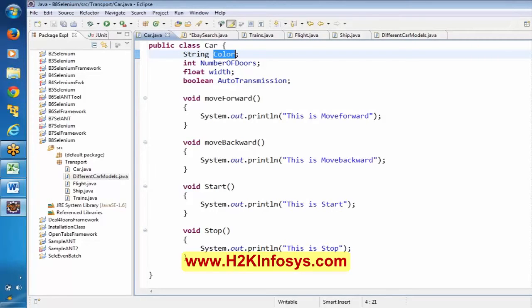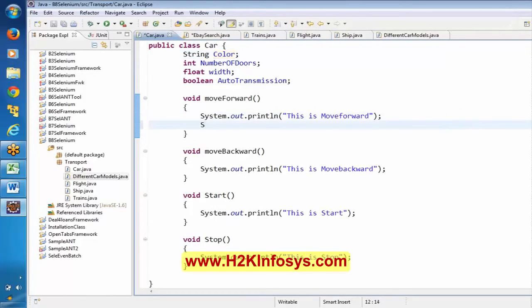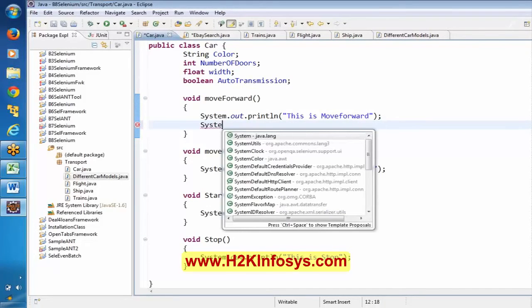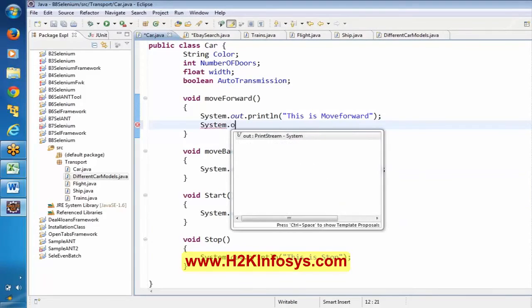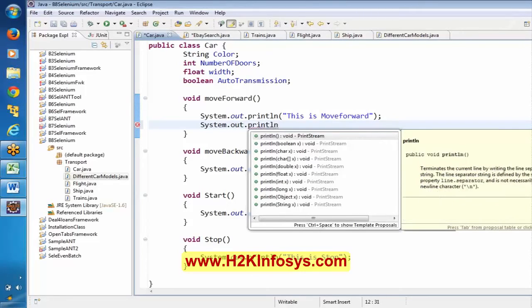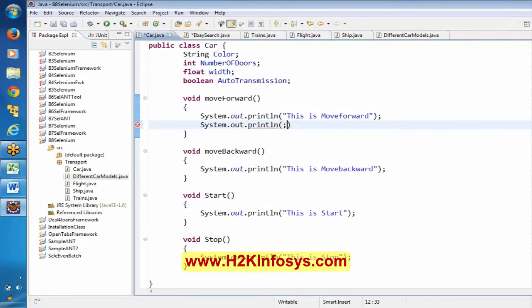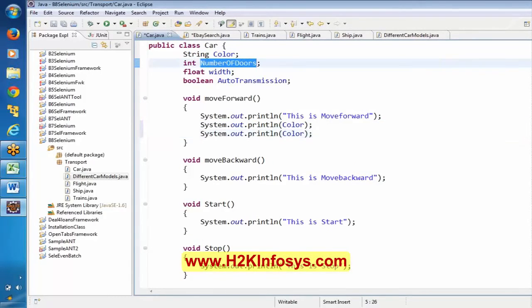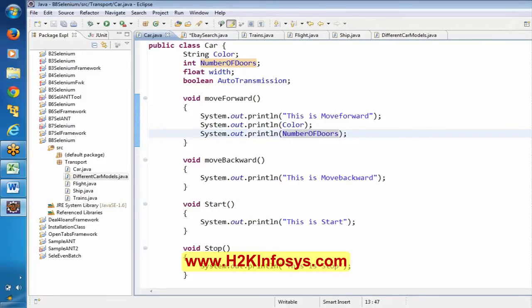So for that reason, let me write a System.out.println. Here, let us print this color. If I mention this color, directly it is going to be printed over here. In a similar way, I can print the number of doors here. So I am making use of this.